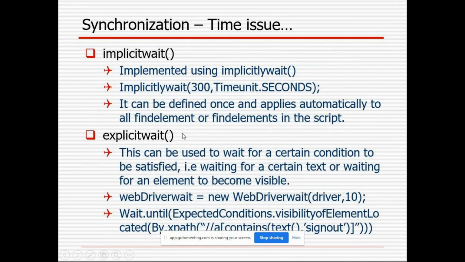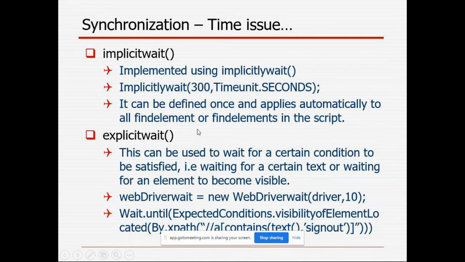These are the options, synchronization methods we are going to use in automation script. Here implemented using implicitly wait 300. This is the long value, and the time unit dot seconds we have to give. What will it do? It will wait. It can be defined once and applies automatically to all find element or find elements in the script. Means only one time you have to mention this one, and everywhere you can use.